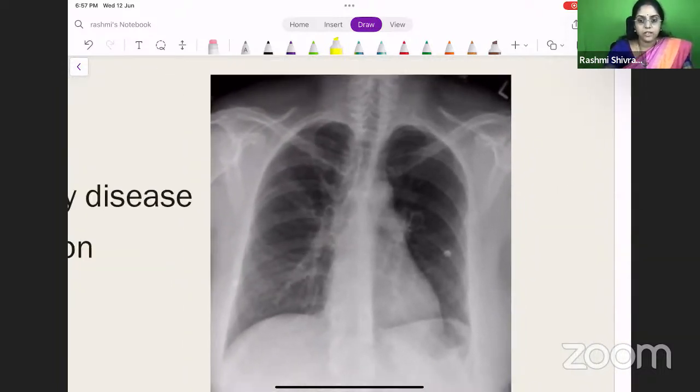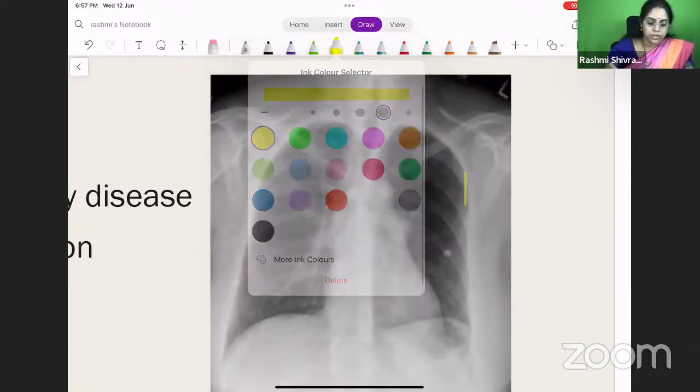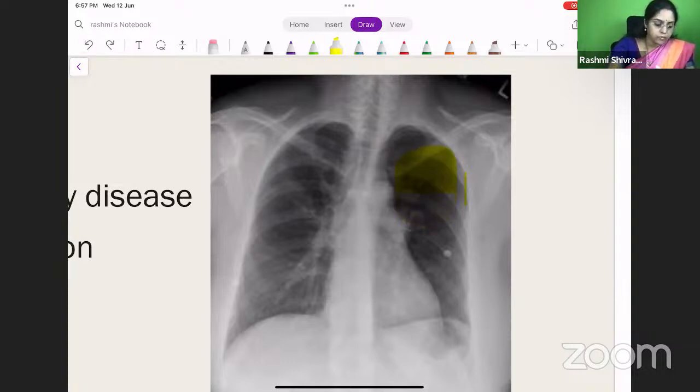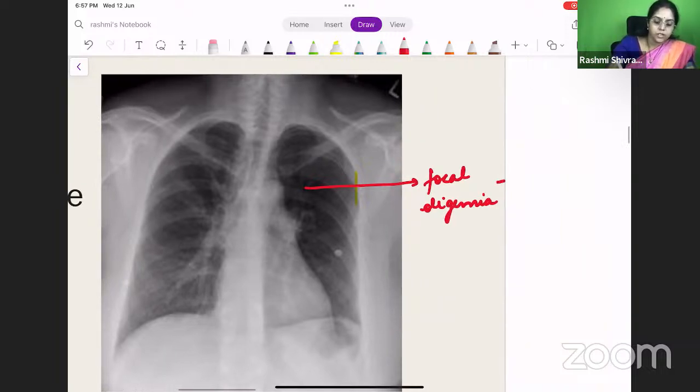When we zoom, you can see that there is an oligemia in this location, right? The blood flow is reduced in this location. So this is called focal oligemia. What do we mean by it? The blood flow in that region is reduced. So why does this happen? Because there is an abrupt cutoff of the pulmonary artery flow. So there is a focal oligemia in this location.